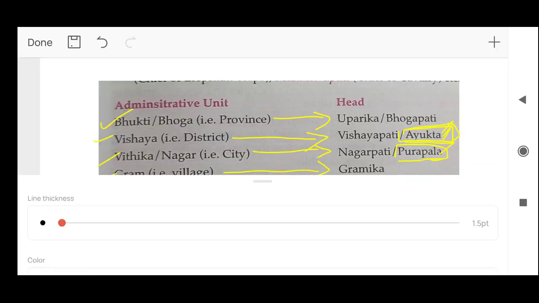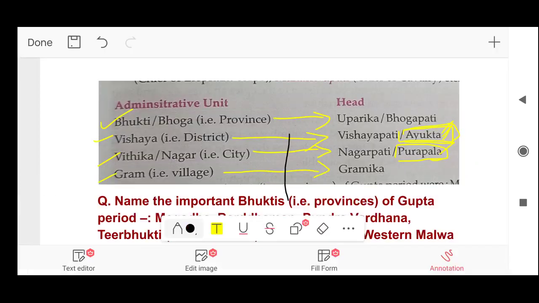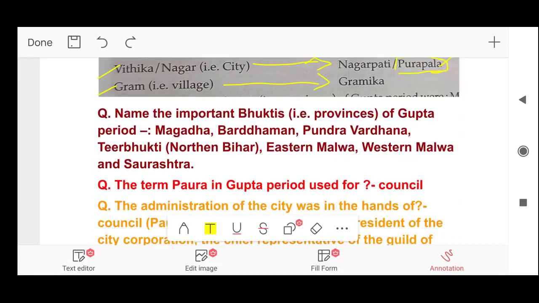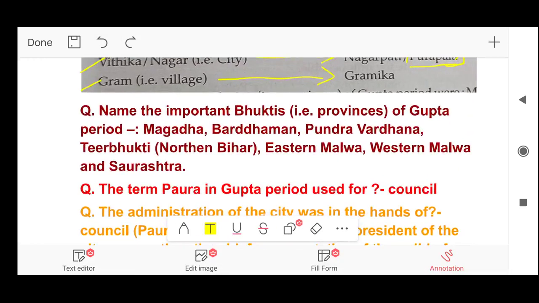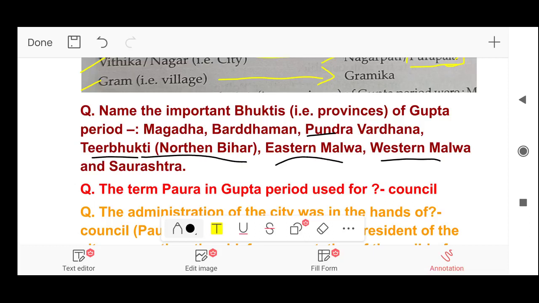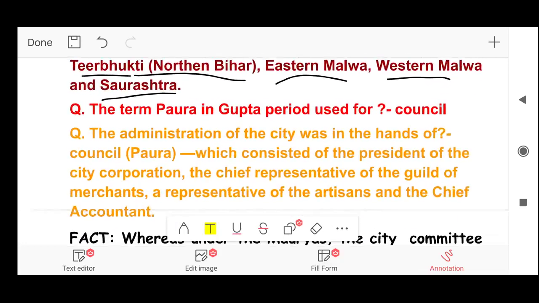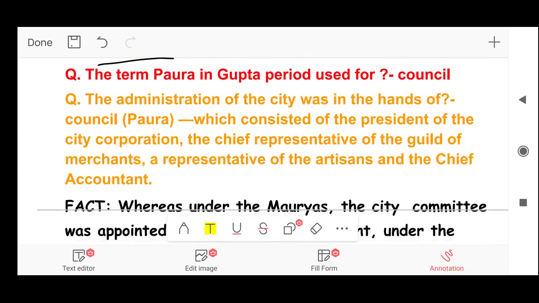Next question. Name the important bhuktis. We already read that bhukti means province of Gupta period. So important bhuktis were Magadha, Bardhaman, Pundravardhana, Tirbhukti, which was in northern Bihar, Eastern Malwa, Western Malwa, and Saurashtra. Saurashtra was in Gujarat.